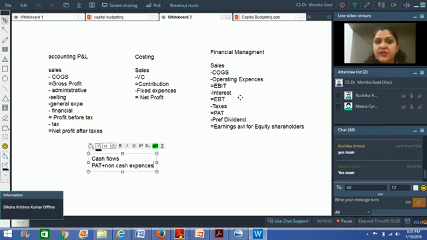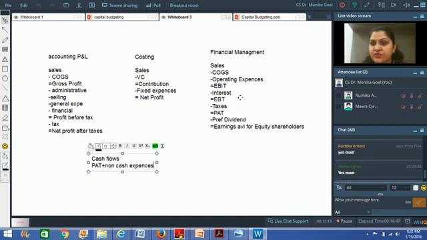So my analysis as a manager of finance starts from EBIT. And in order to find out cash flows, I add back, in general, non-cash expenses to the EBIT figure, earnings before interest and taxes. So what do I get? I get the cash flows coming from a business.